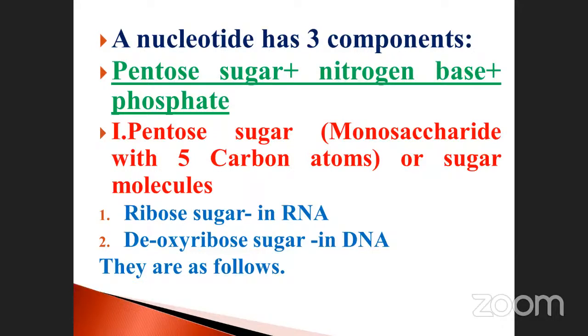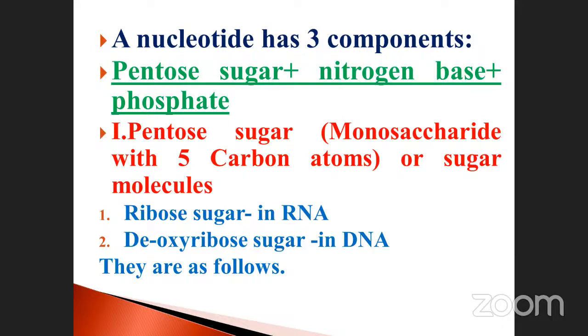DNA means the sugar molecule is deoxyribose sugar. RNA means ribose sugar. If you remove the oxygen molecule from the ribose, it converts to DNA. DNA to RNA, this is circular. What will happen on removal of the oxygen molecule? RNA is converted into DNA. Addition of the oxygen molecule, what is that? RNA.